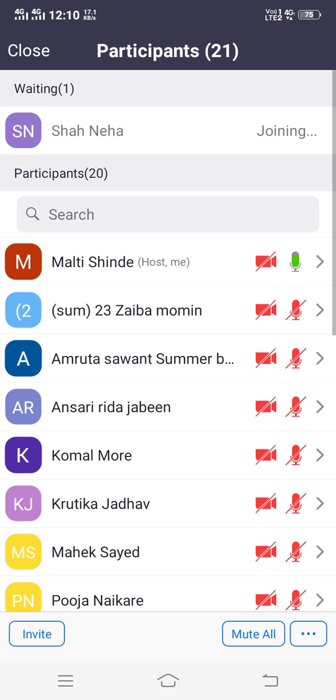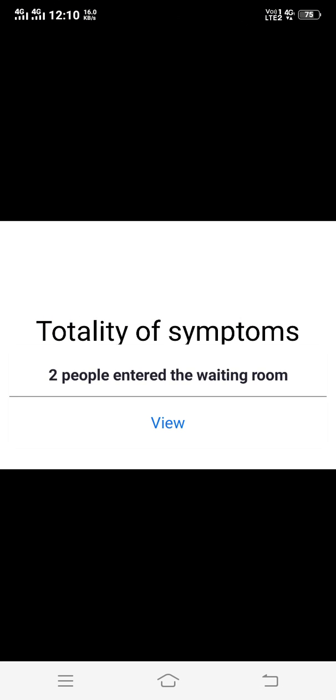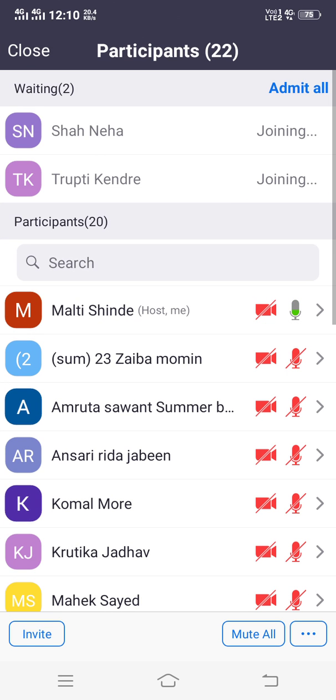So this is related to the totality of symptoms, and from the exam point of view, we divide it into different parts, that is, what we have to write or what we have to understand. In this topic we are going to discuss first the introduction or definition of totality of symptoms.